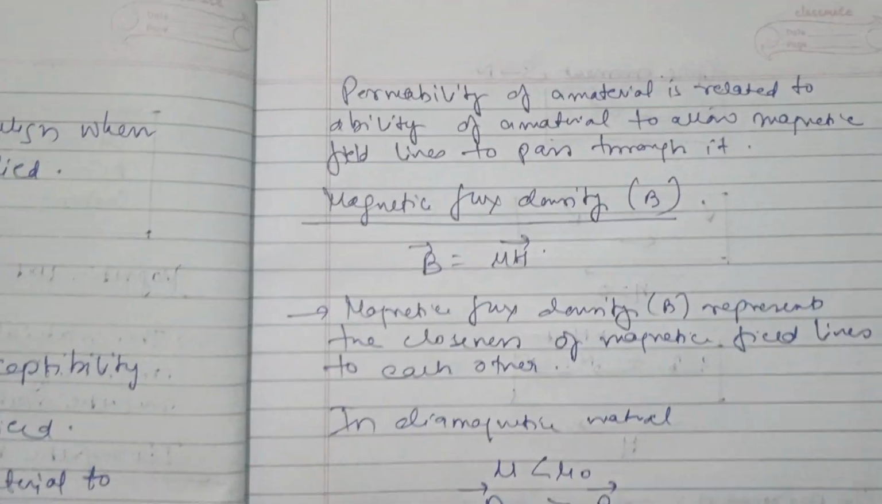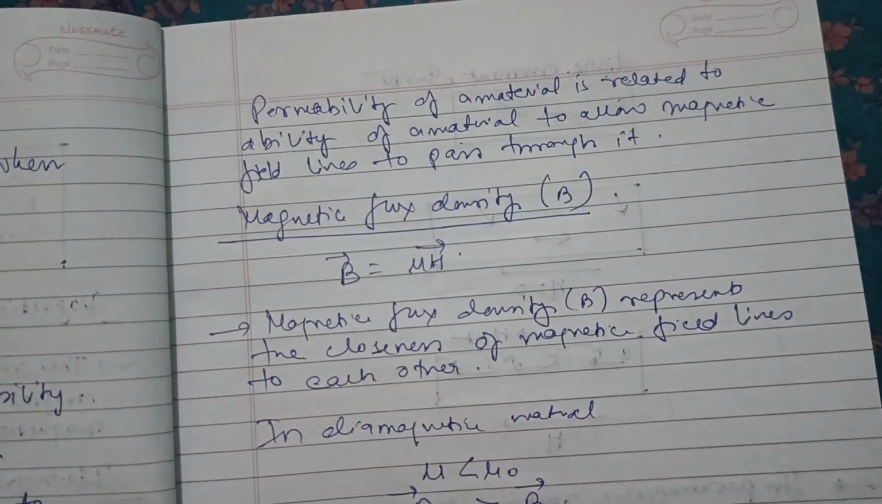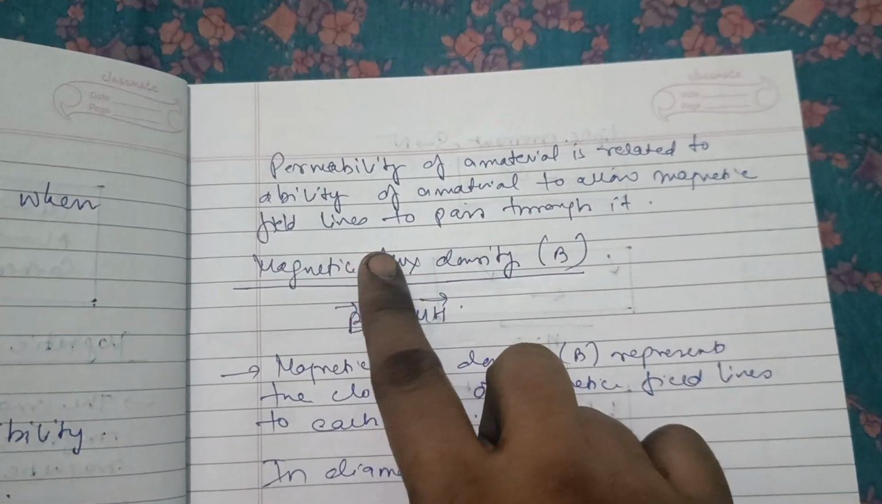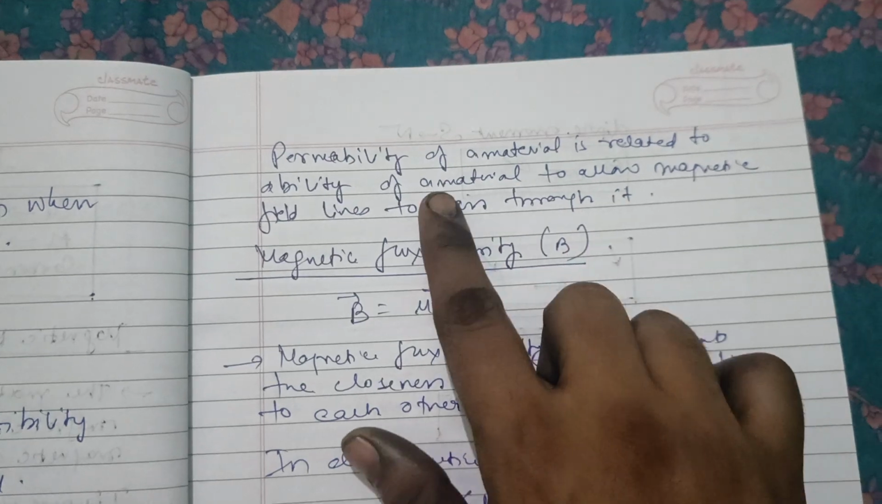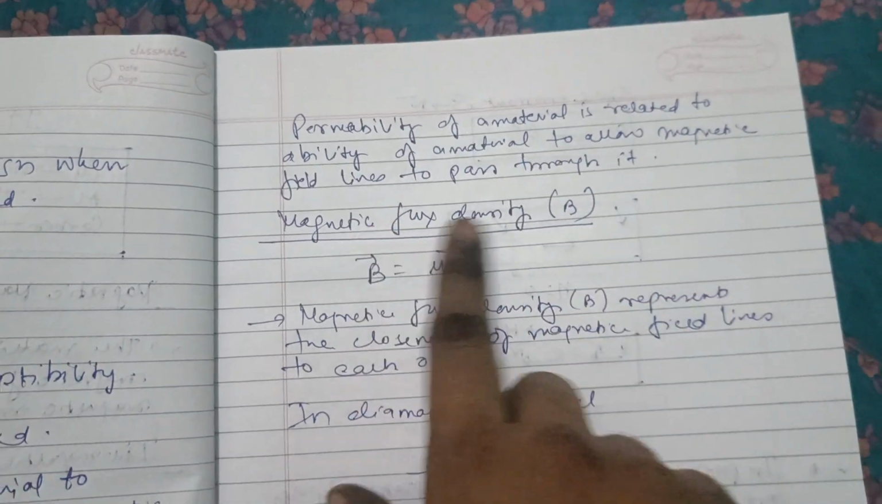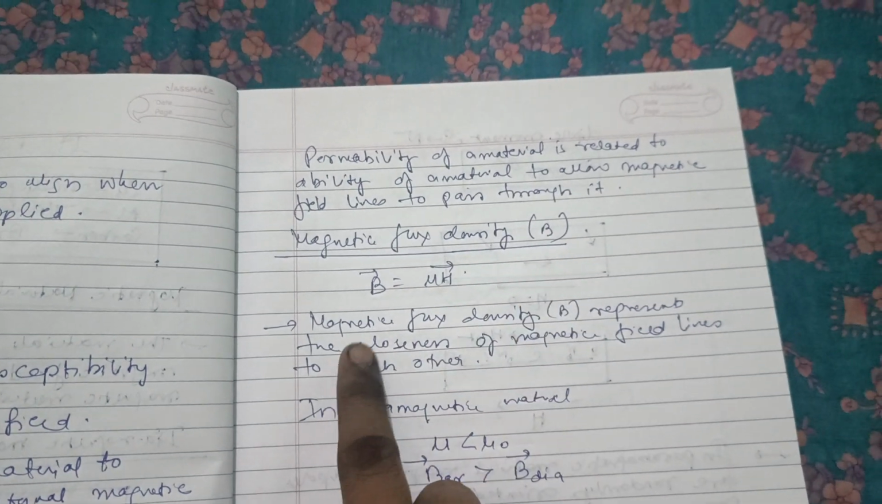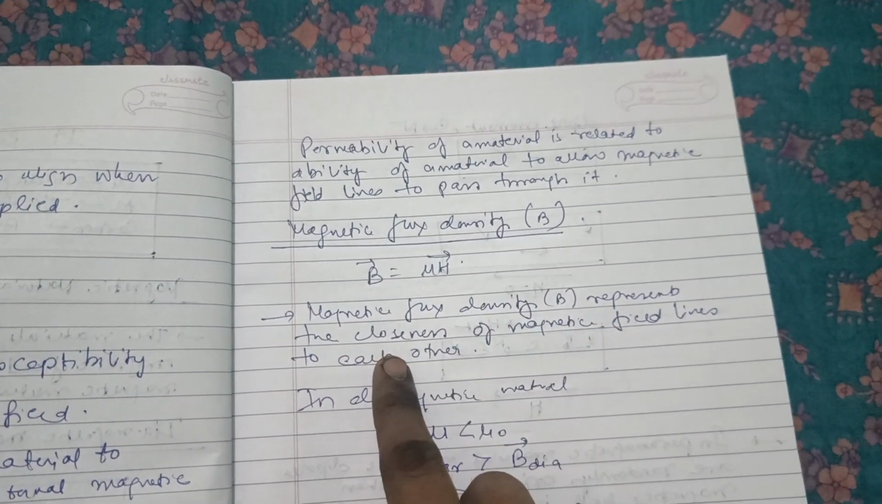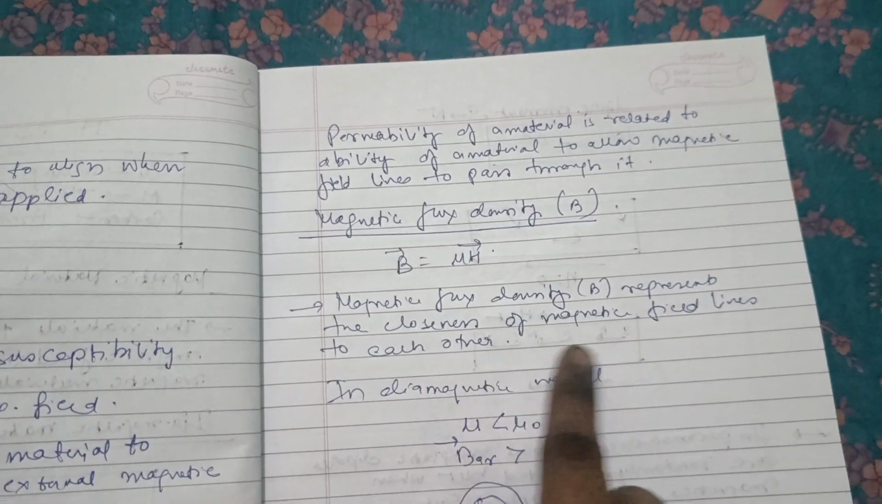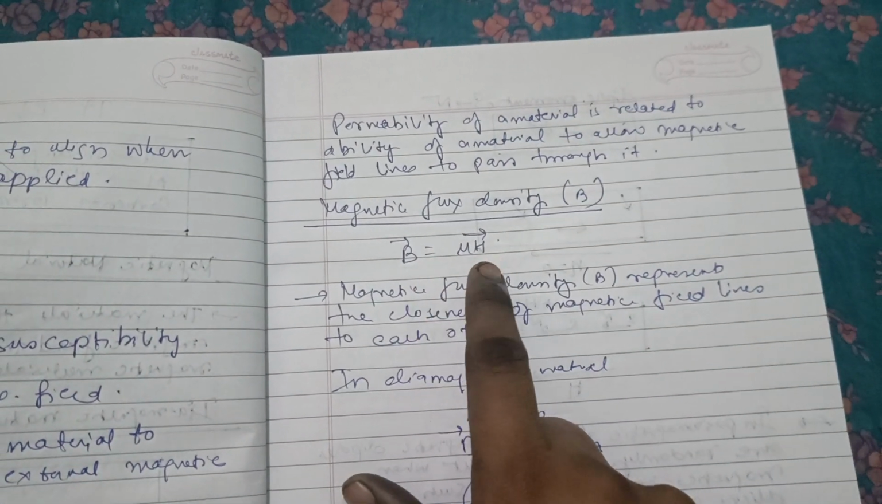Permeability of a material is the ability of a material to allow magnetic field lines to pass through it. Magnetic flux density represents the closeness of magnetic field lines to each other. B equals mu H.